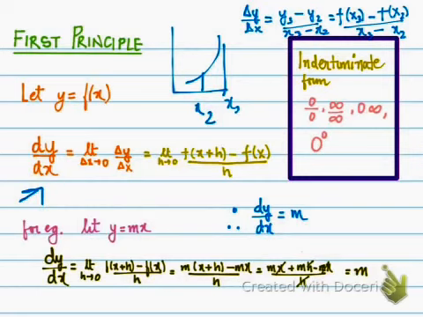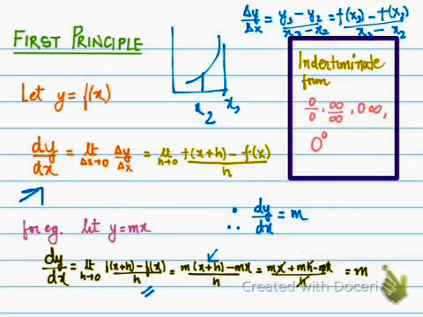Now for example, let us take that y is equal to m times x, where m is a constant. So we find the derivative of this function at any x, right? So we have limit h tends to 0 of f of x plus h minus f of x, as per the first principle. We put the values here. We put m times x plus h, and minus mx. We open up this bracket and we get mx plus mh minus mx.